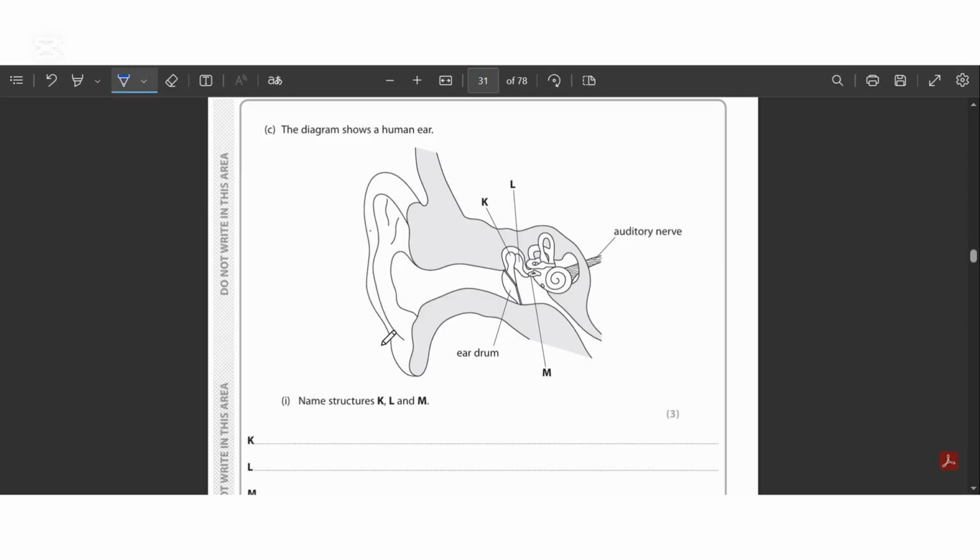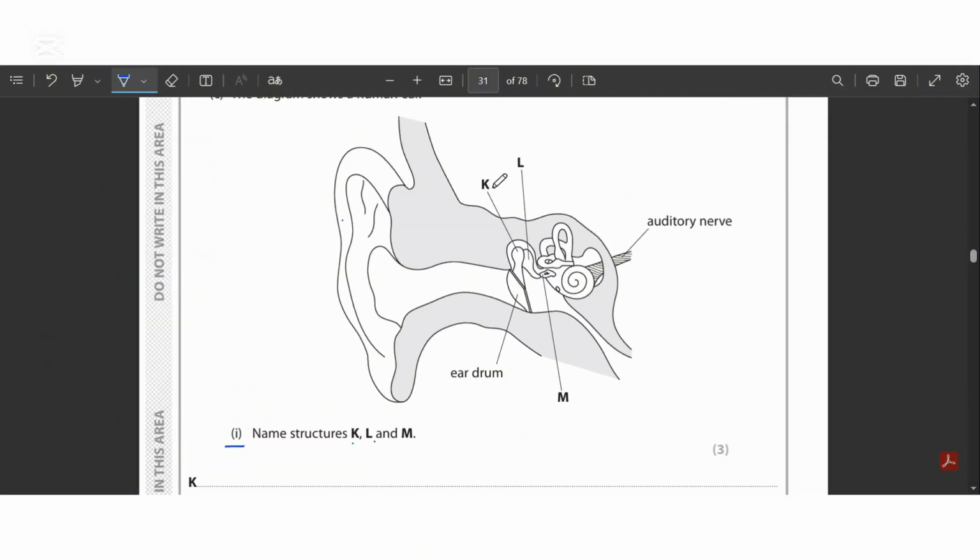Part C says that the diagram shows a human ear. As you can see, this is an ear they have shown, and part 1 says, name the structures K, L, M. Okay, so the place where the structures K, L, and M are is basically known as the middle ear. These 3 bones that have been mentioned, K, L, and M, are known as ear ossicles.